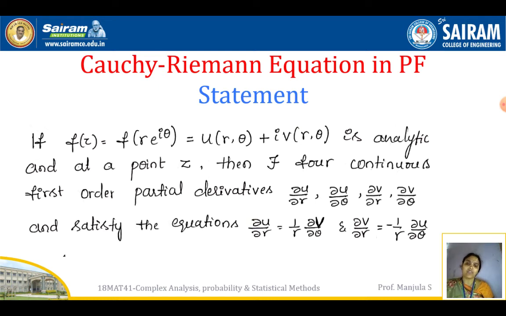Along with that, the four partial derivatives will satisfy the equations dou u by dou r equals 1 by r dou v by dou theta, and dou v by dou r equals minus 1 by r dou u by dou theta. So given that f of z is analytic, we have to prove two things. One is that the four partial derivatives exist, and the other is that those four partial derivatives satisfy these two equations. This is the statement of the Cauchy-Riemann equation in polar form.